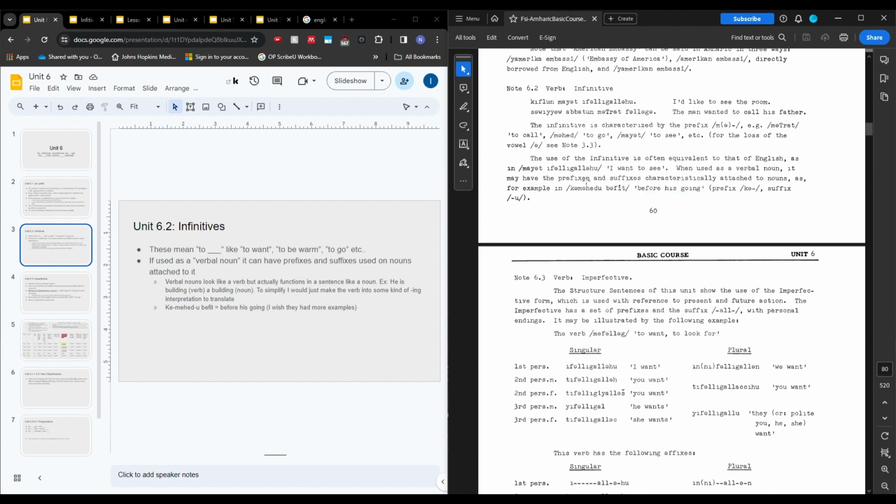These verbal noun usages of infinitives are actually kind of common. I'm sorry that the textbook doesn't have more examples. You know, if you hear it, hopefully this will help you be aware of it. Imperfective.